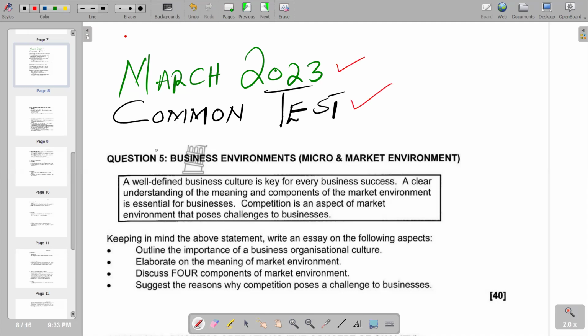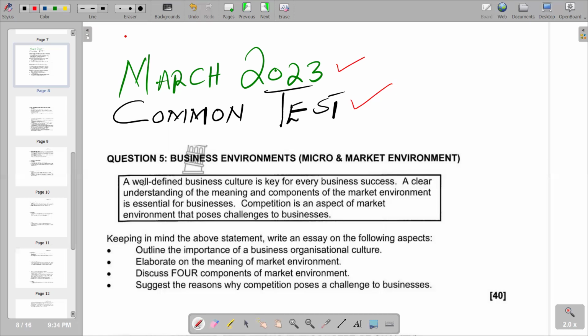And this is a paper that is an essay question, which is on business environments, that is micro and market environment. Culture is key for every business. Environment is essential for businesses. Competition is an art. So I believe that we are given the requirements of the question, keeping in mind the following aspects.